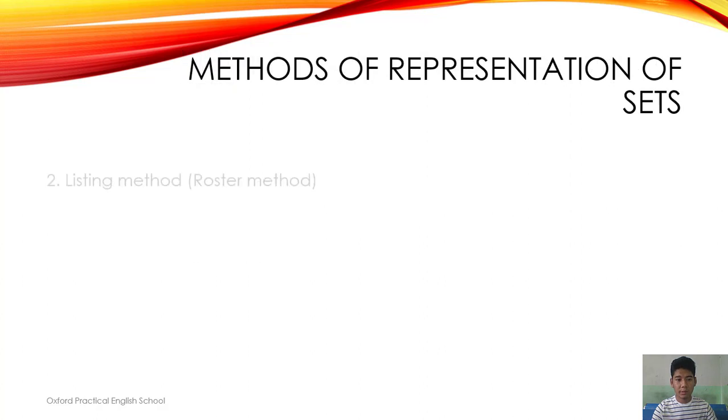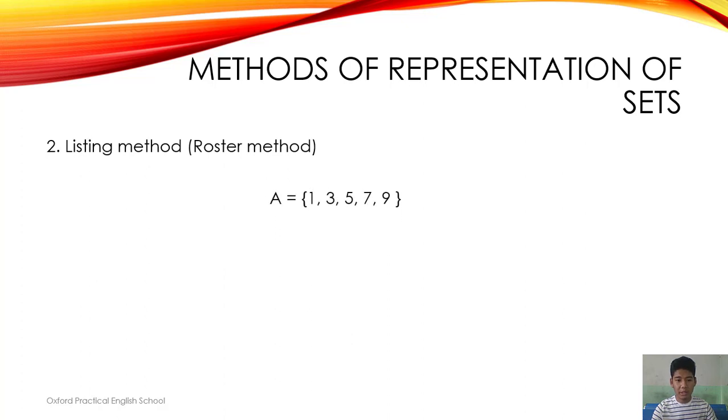And in our second method, which is listing or roster method, here we just list down the elements of the set. For example, a set of odd numbers less than 10 are {1, 3, 5, 7, 9} with commas and curly brackets on. Another set is {A, E, I, O, U} with commas and curly brackets on.